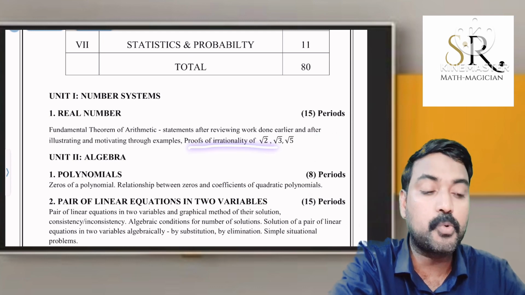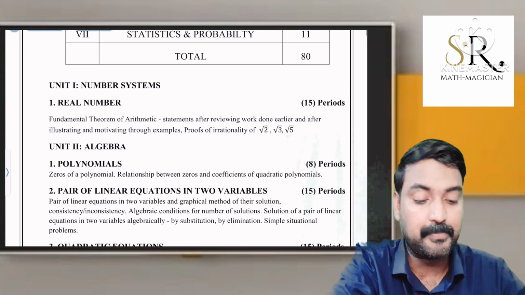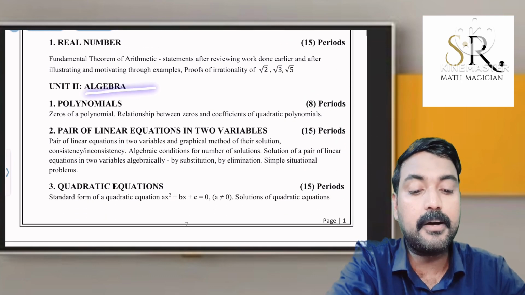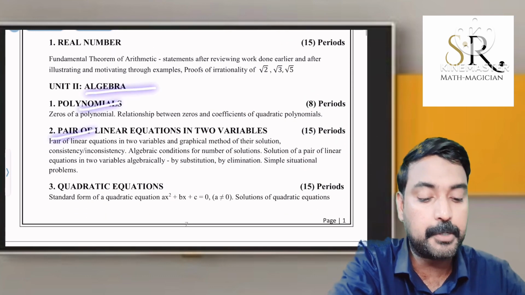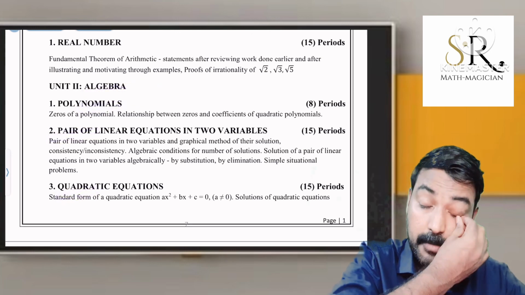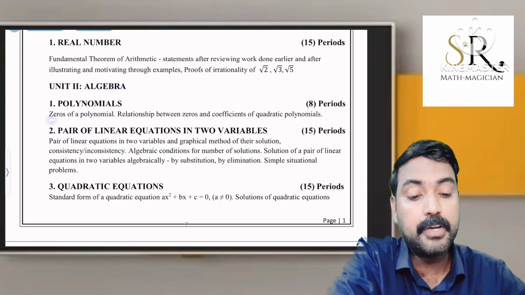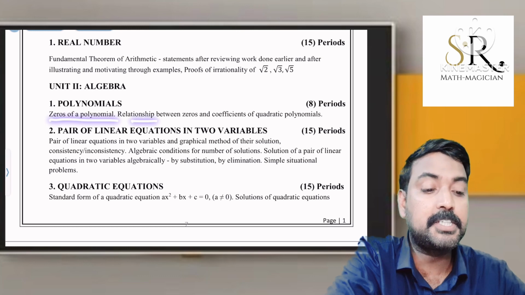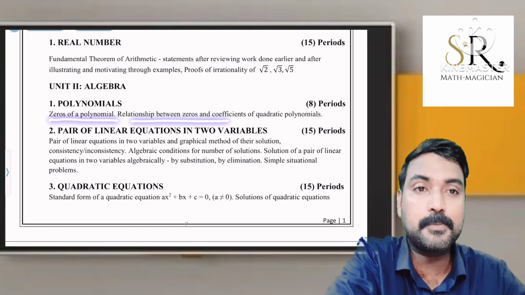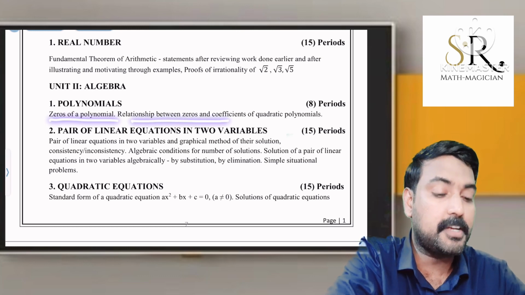How to prove root 2, root 3, root 5, etc. are irrational. Then second unit, algebra. The chapters are polynomials, pair of linear equations, quadratic equation. In polynomials it is very important how to find zeros of a polynomial. The relationship between zeros and coefficients: alpha plus beta, alpha beta, these two relations.